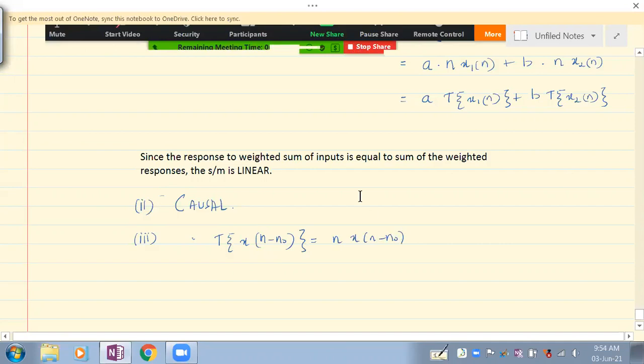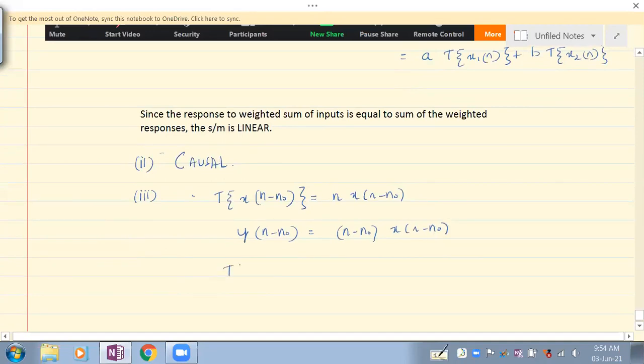The shift in x of n only reflects on x of n. But what should be the actual output? The actual output should be n minus n naught into x of n minus n naught. Wherever n is there, there should be a shift. But here, wherever x is there, only there is n getting shifted, not this value of n. This is happening because there is another function of n other than x of n. So the response to x of n minus n naught is not equal to y of n minus n naught.